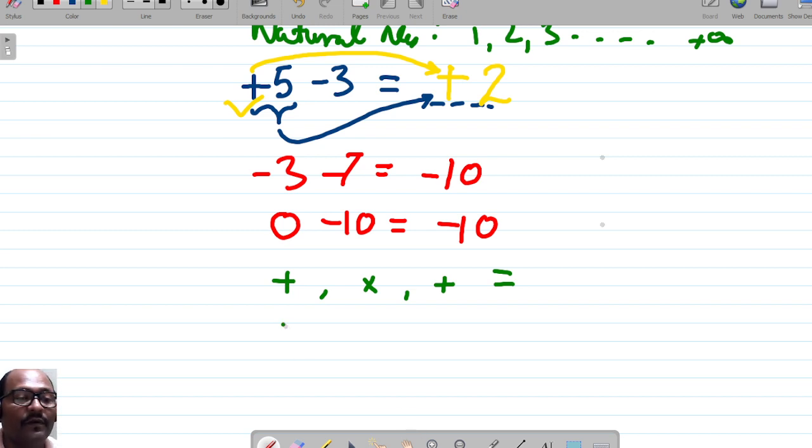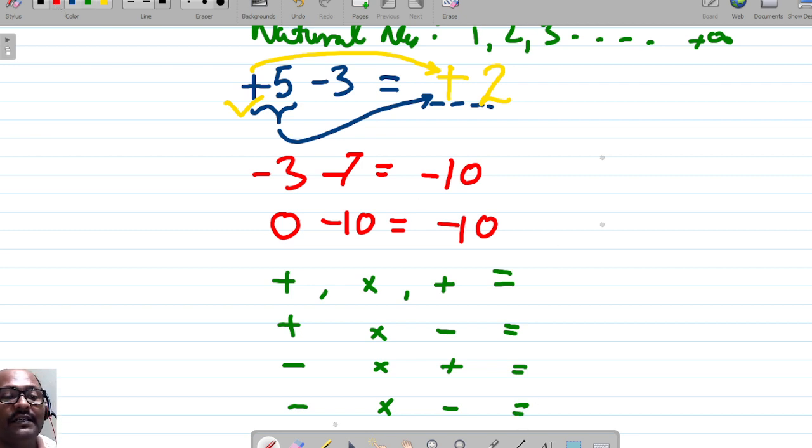Similarly, when a plus number is multiplied with a negative number, what will the result be? And when a minus sign number is multiplied with a plus number, what will be the result? And when a number carrying a minus sign is multiplied with an integer with a minus sign, what is the result?